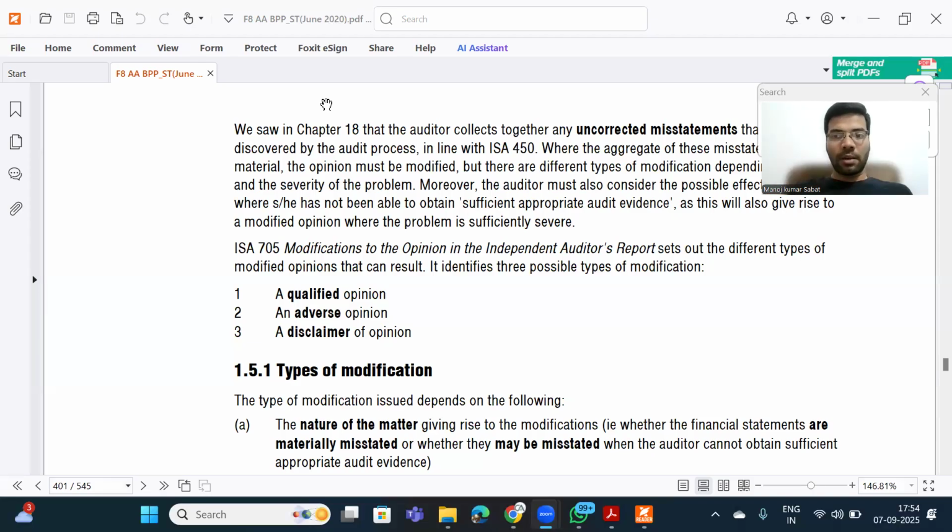So, coming back to our discussion, audit opinions are of two types: modified opinion and unmodified opinion. Now listen, what is unmodified opinion? That the financial statements are free from material misstatements, which means the auditor doesn't have any modification in his mind.